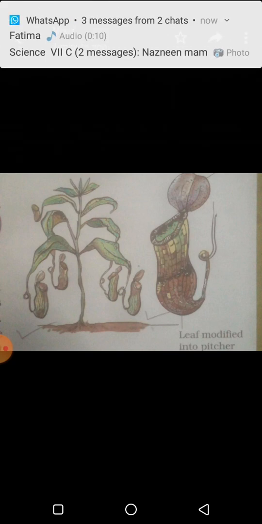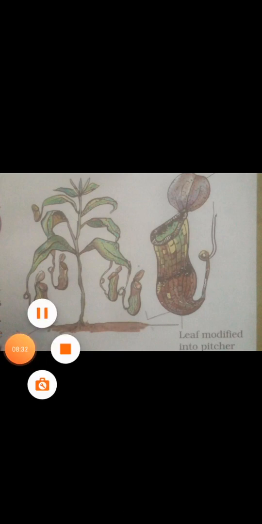Now, what are saprotrophs? The mode of nutrition in which organisms take in nutrients from dead and decaying matter is called saprotrophic. So this is a saprotroph. Hope you understand. Now we come to 1.5, how nutrients are replenished in the soil.